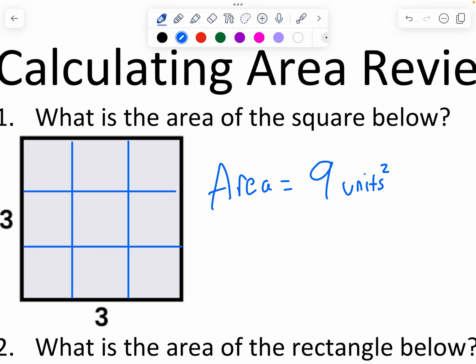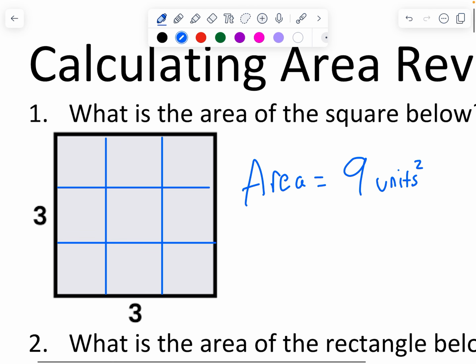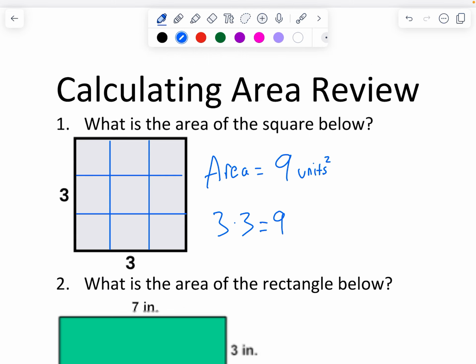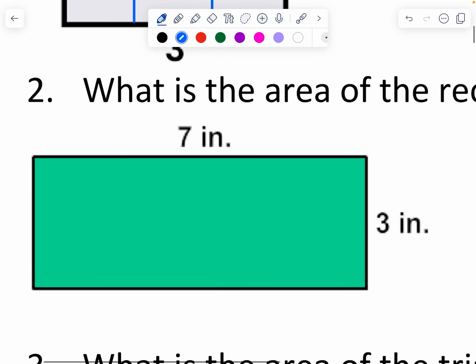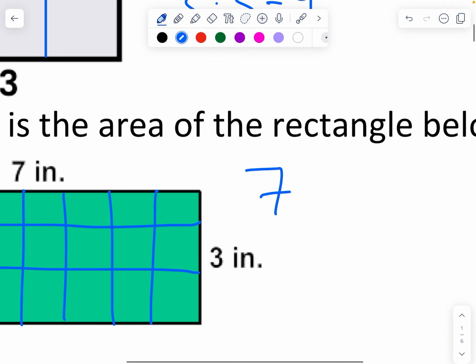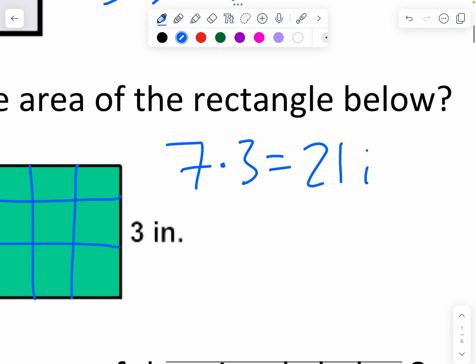The way that you can do that for a rectangle, which this is, is you can just multiply your length and your width together, and that gives you 9. So here we would have 7 columns, and each column would have 3 squares in it, and so 7 columns with 3 squares each would be 21 square inches.